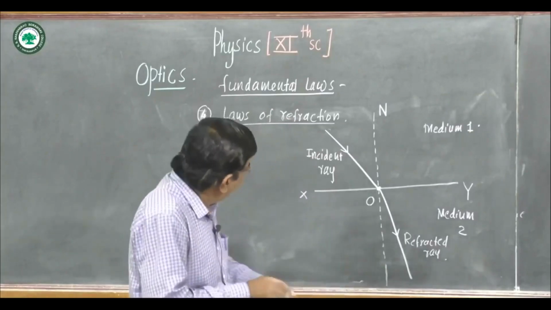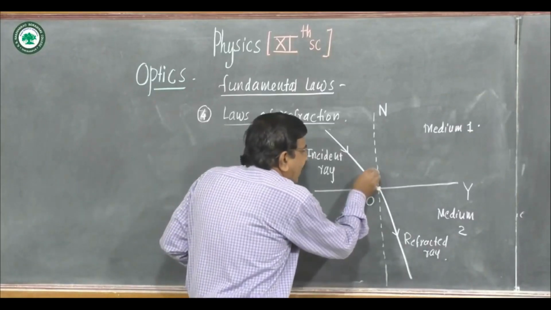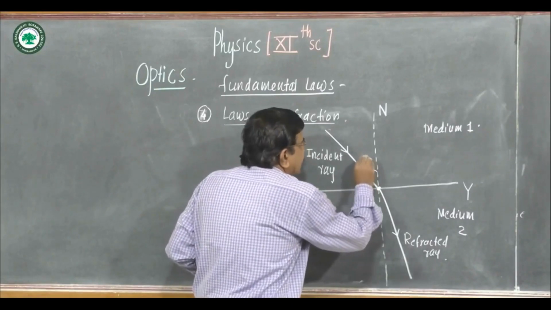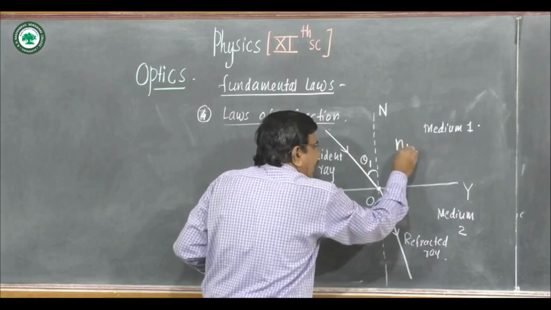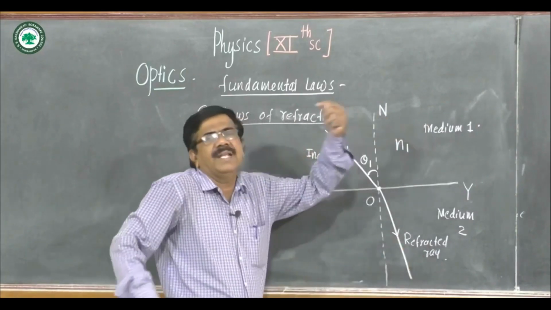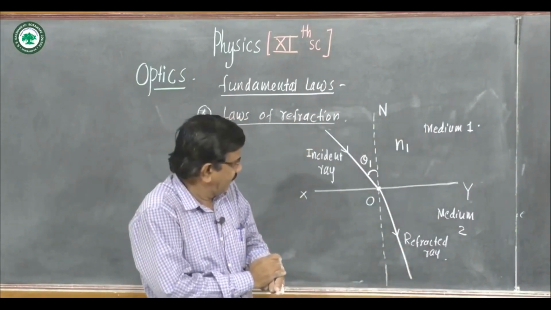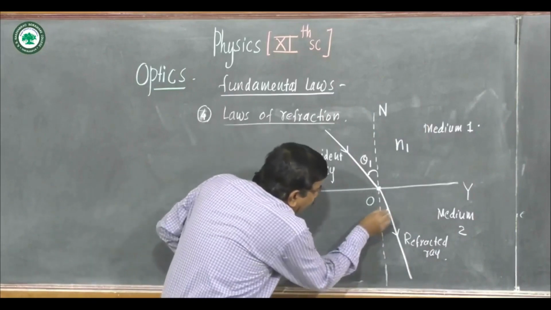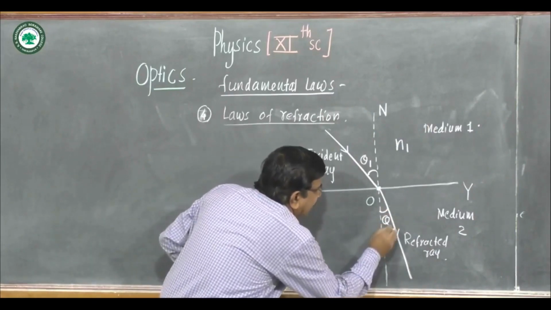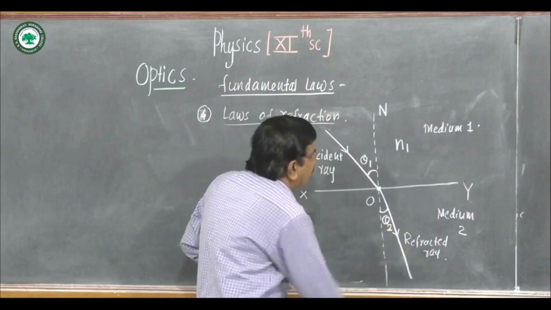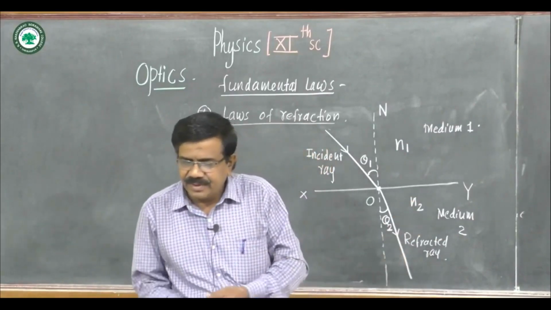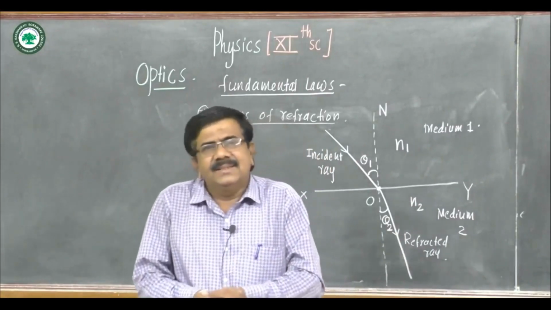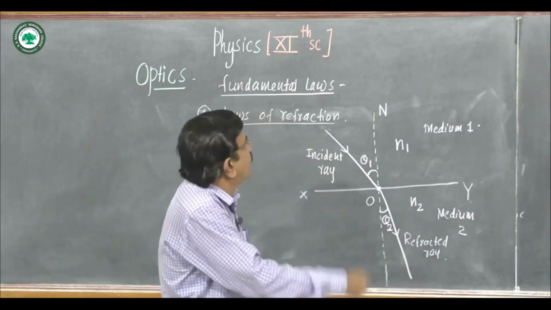The next important law is, if theta 1 is the angle of incidence in a medium of refractive index N1, and theta 2 is the angle of refraction in a medium of refractive index N2, then they are related by Snell's law.